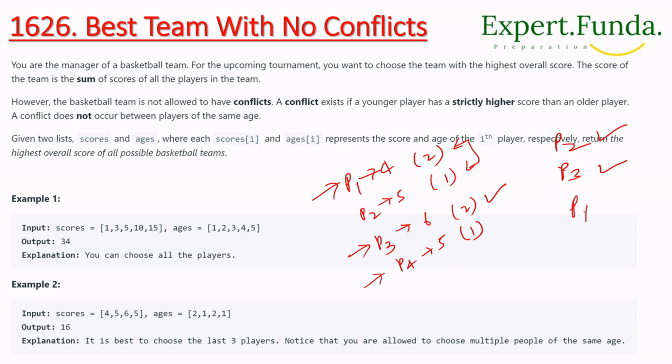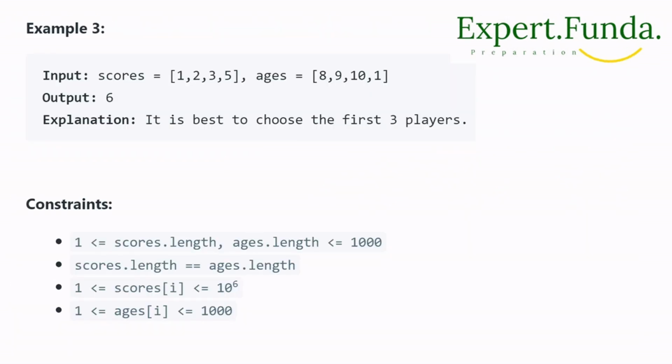So P4 will come as a 5. Okay, so we have P2 with 5 and 6, P3 and P4 with 5. So it will come to 16, and so that is coming 16. Let's see another example.